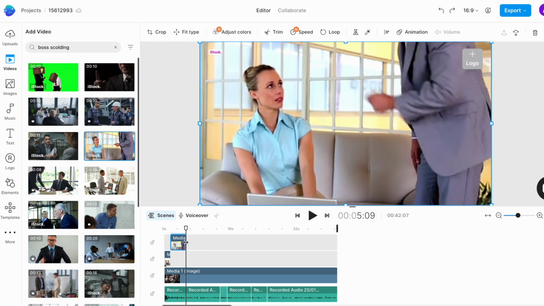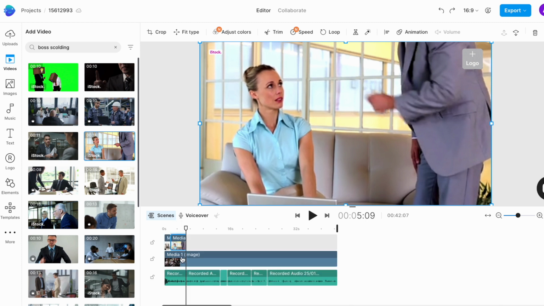This can get super confusing in a video like this that is bound to have several different clips. So a great way to manage this is to line up all the clips related to one sequence or one part of the video on one single layer. And to do that, all you need to do is drag your clip on the timeline and simply place it next to the previous clip on the same layer. You can even place all your video clips on one single layer if that makes editing easier for you.